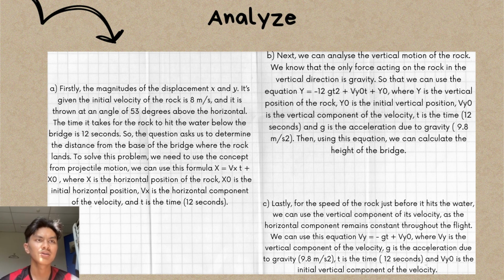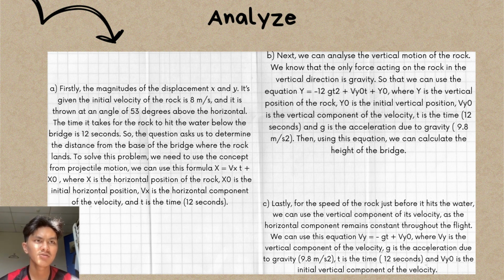In order to employ the formula y equals negative 1/2 g t squared plus Vy0 t plus y0, where y is the rock's vertical position, y0 is its initial vertical position, Vy0 is its vertical component of velocity, t is its duration, 12 seconds, and g is its gravitational acceleration, 9.8 meters per second squared.